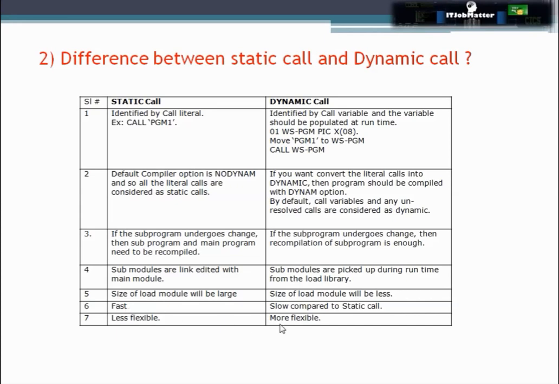But in dynamic call, all the subprograms are residing somewhere else and we need to call them dynamically at the time of execution. So because of that, it is a bit slower compared to static call.